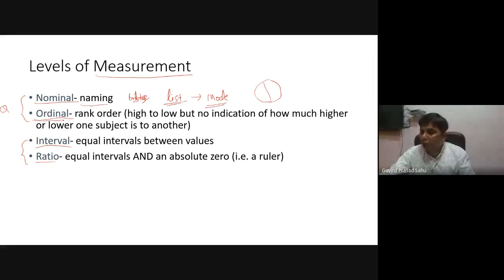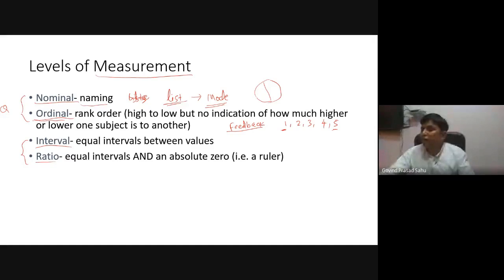Similarly, what is ordinal data? In ordinal data, there is one step more than nominal data. Although it does not have a true numerical value, we can rank it and arrange it in some order. As I told in the feedback example, if we quantify that, the range is 1, 2, 3, 4, and 5, where 1 represents bad or poor and 5 represents excellent.